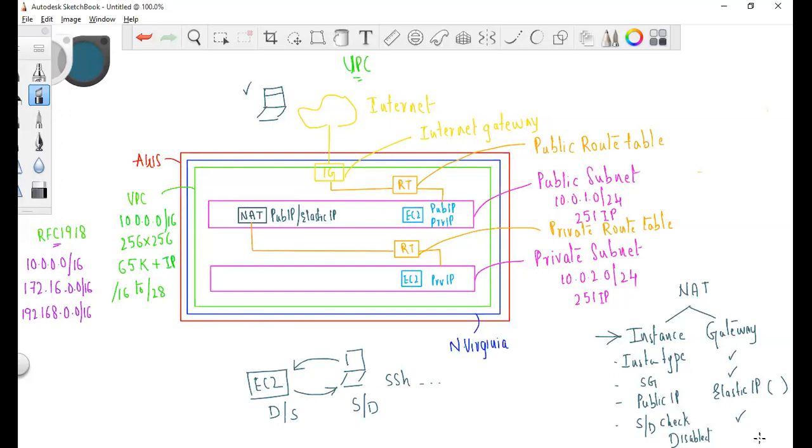NAT is used only for the purpose of not getting requests from user IP address, right? Correct, Teja. NAT is an instance. NAT can be a NAT instance or a gateway. We can have both. I mean to say we can have any one of it.